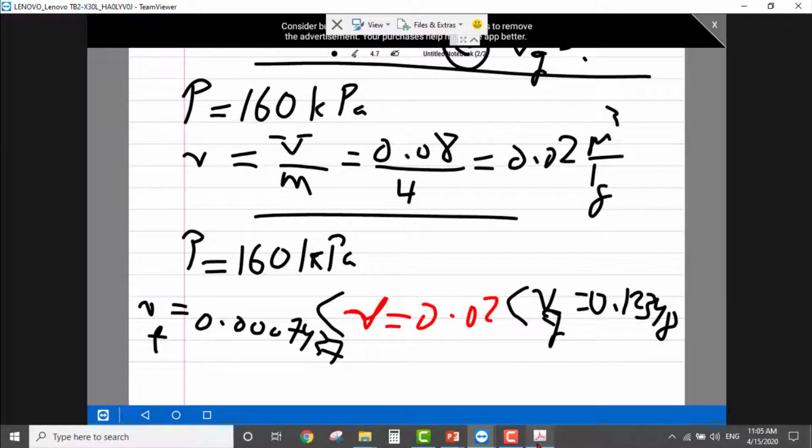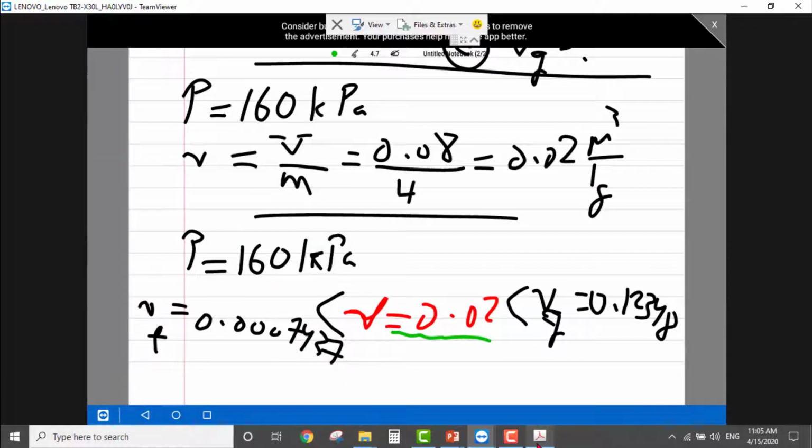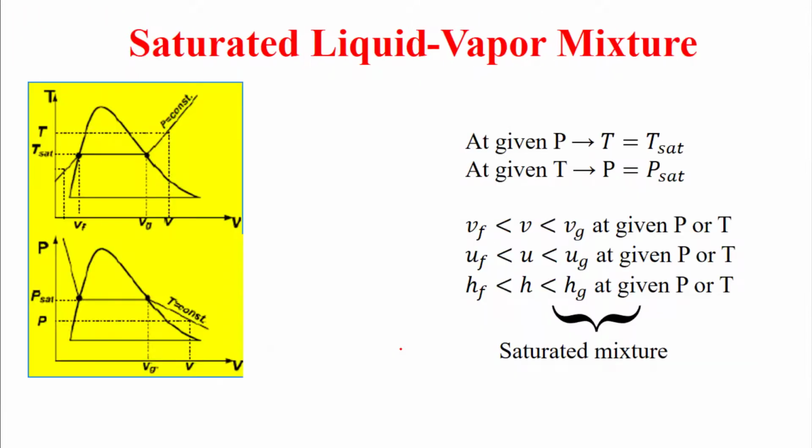So is this relation correct? Is 0.02 greater than 0.0007? Yes. Is this value less than 0.12? Yes. So if this relation is correct, that means we are in the saturated mixture region. Remember the check. Let me go back and refresh your mind. So here it is, the saturated liquid-vapor.